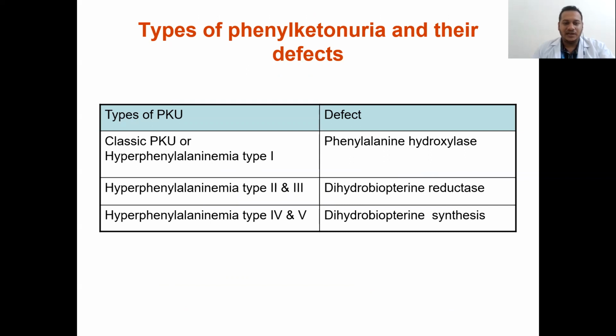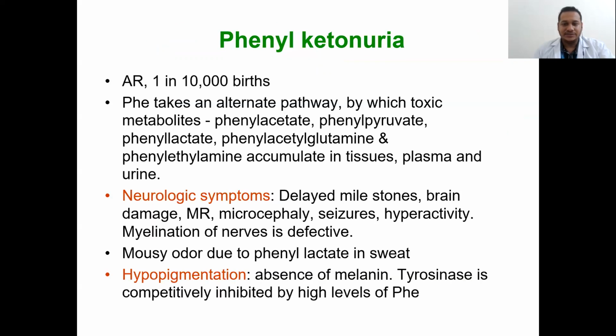Hyperphenylalaninemia types 2 and 3 are due to dihydrobiopterin reductase, and hyperphenylalaninemia types 4 and 5 have dihydrobiopterin synthase defect. The characteristics of phenylketonuria: it's an aromatic amino acid defect, where 1 in 10,000 births will have this defect.